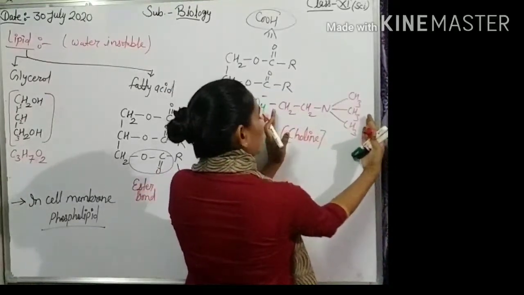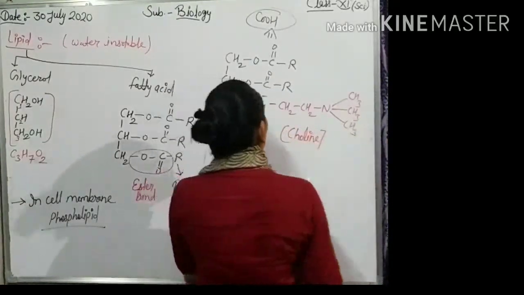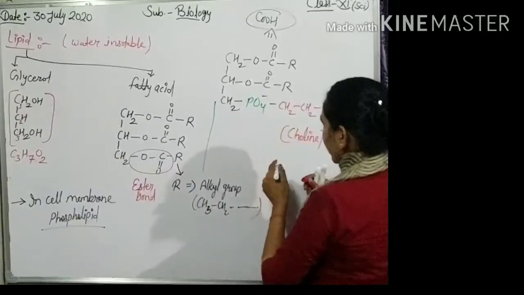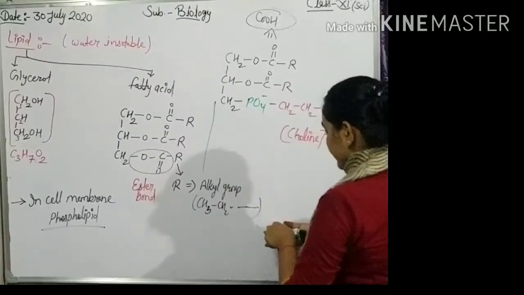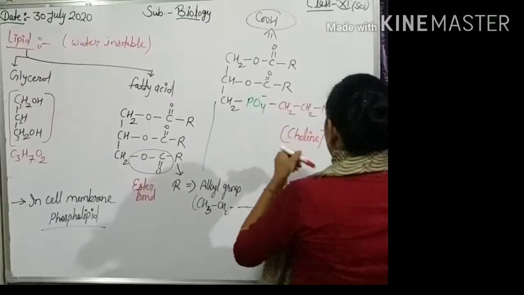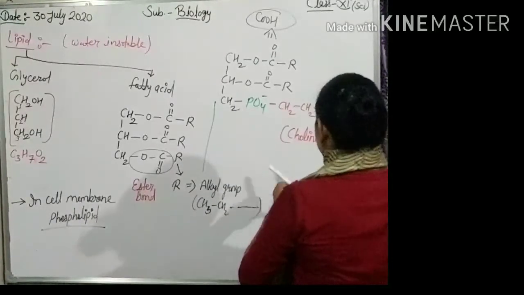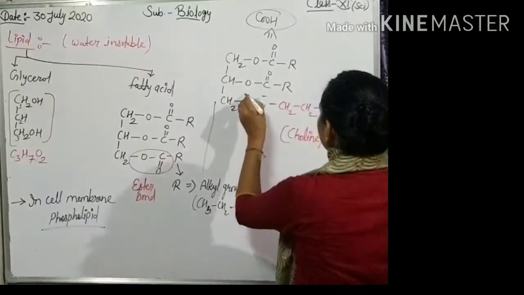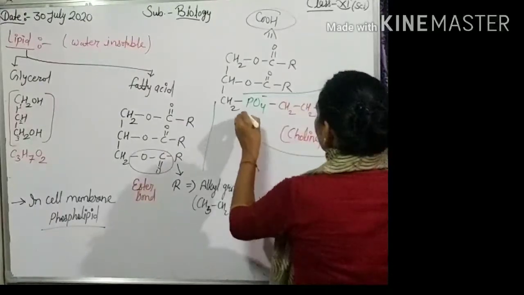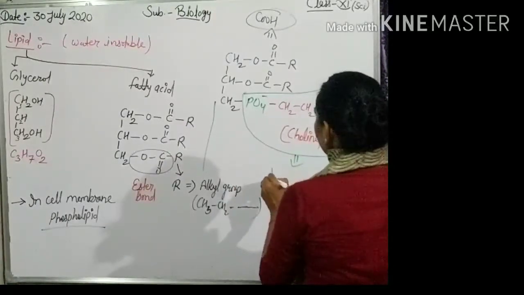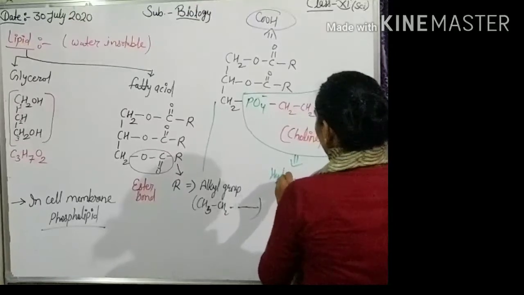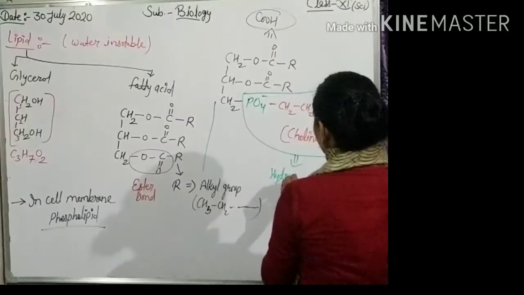This part is known as choline. Structure of choline. Choline binds with phosphorus, and this region is hydrophilic.